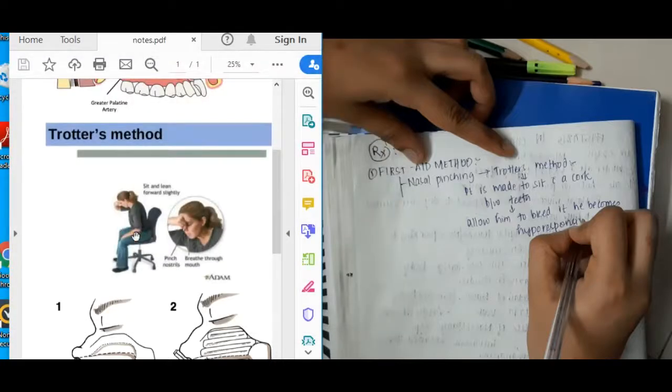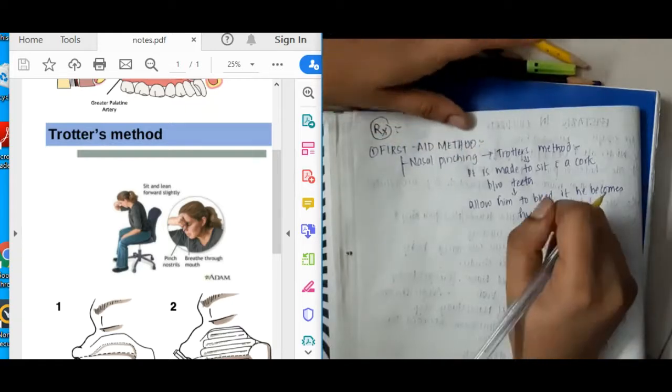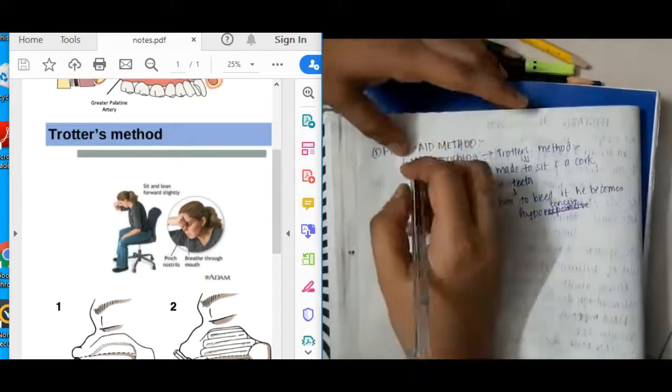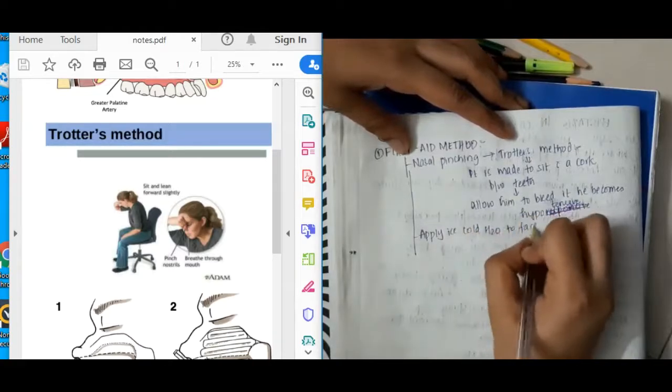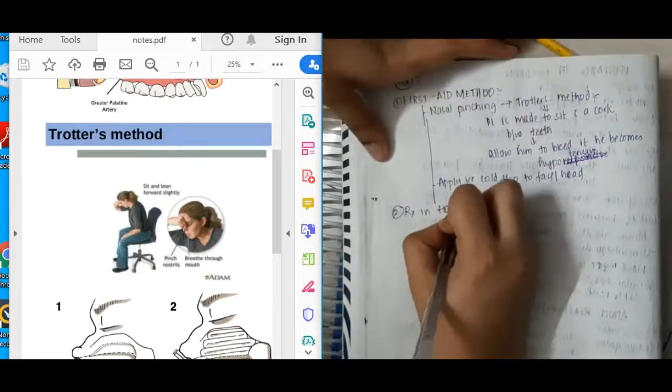Okay, I'm sorry. If you see, the person will sit here on the chair and he tries to close his nose and opens his mouth, so he will have to breathe through the mouth and pinch the nostril. Once he pinches the nostril, with the pressure effect, the bleeding will stop. So that is Trotter's method. And then there is one more method. You will have to ask him to apply ice cold water to the face or head. This will cause vasoconstriction and thus decreases bleeding.